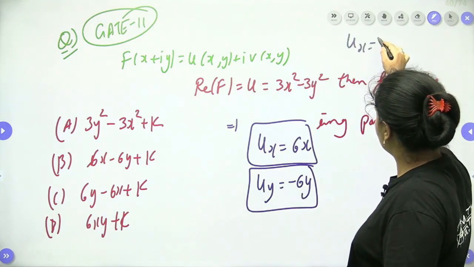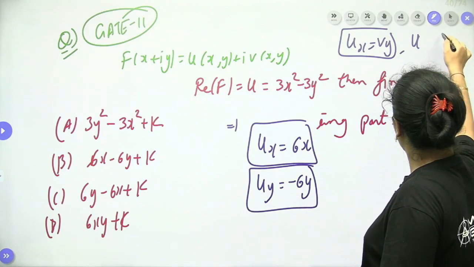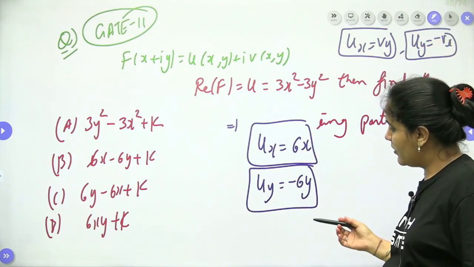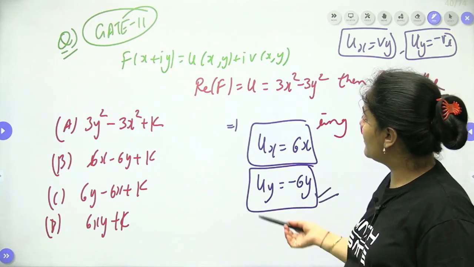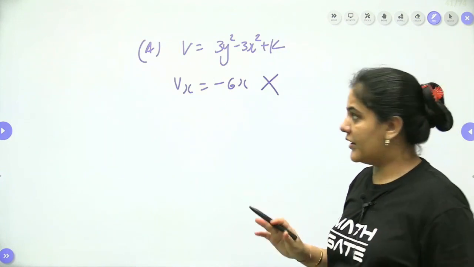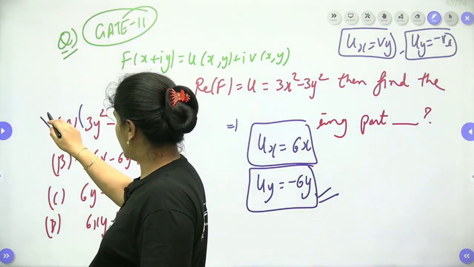We want ux = vy and uy = −vx. Exactly we want uy = −vx, but we can see vx is equal to −6x. So it's not at all possible. We can leave option A here.